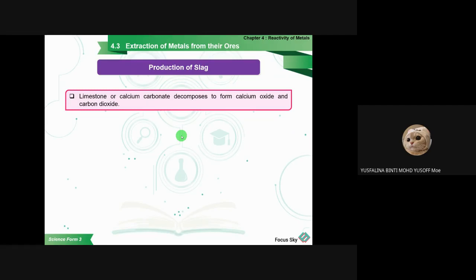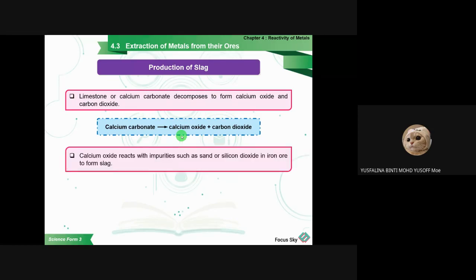The calcium carbonate is actually used to produce slag. The limestone, or calcium carbonate, decomposes to form calcium oxide and carbon dioxide. Then the calcium oxide will react with the impurities, such as sand or silicon dioxide, in the iron ore. Inside the iron ore, other than iron, there are still other impurities, such as sand. Sand is actually silicon dioxide.